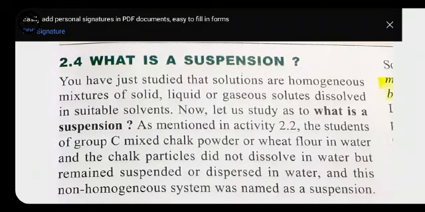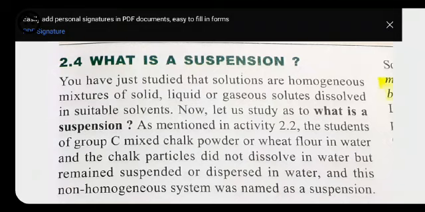What do you mean by suspension? Before that, students, if you want to get the new syllabus given by CBSE, you can go through the website of the CBSE, or you can contact me, and I will give you the new syllabus.